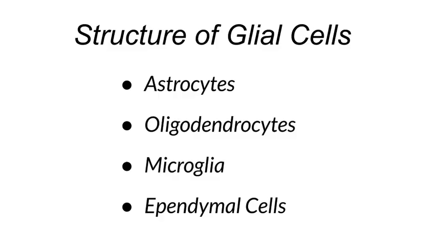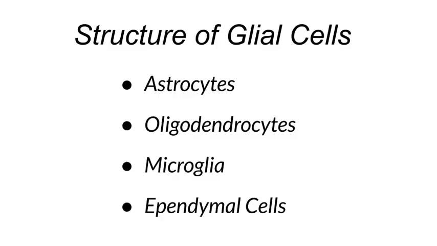First, structure of glial cells. Glial cells, also known as neuroglia or simply glia, are non-neuronal cells that provide support, protection and nourishment to neurons. There are several types of glial cells in the brain, each with specific functions and characteristics.